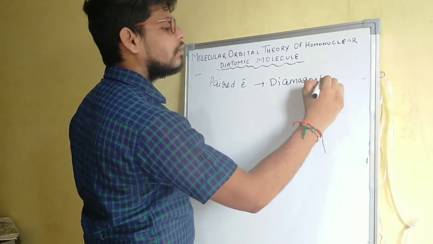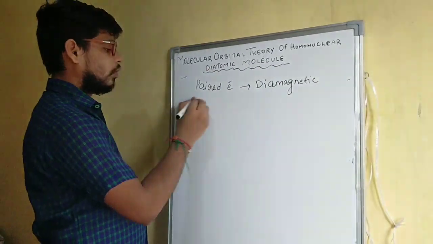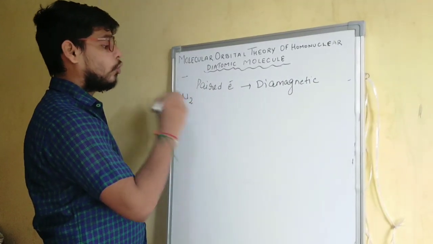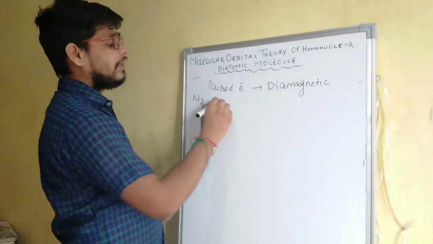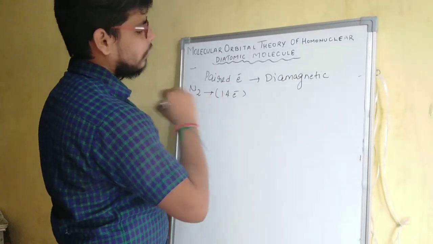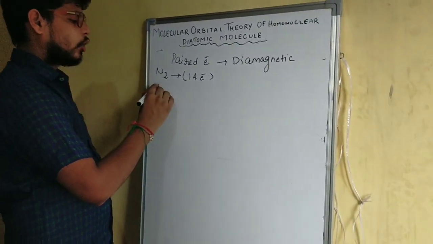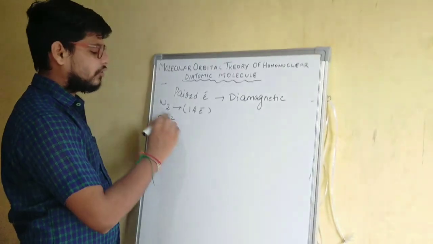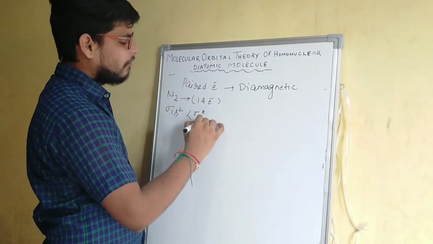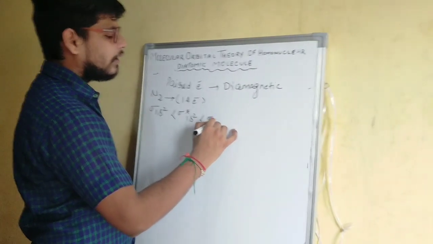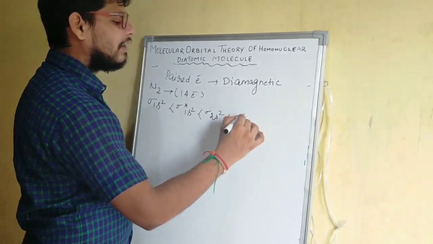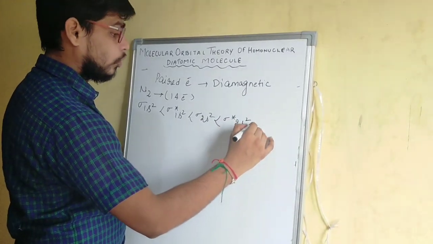If any species contains only paired electrons, it will be diamagnetic in nature. Okay, so let's take the example of N2 molecule. It has 14 electrons. So we will write the electronic configuration: sigma 1s2, sigma star 1s2, sigma 2s2, after that sigma star 2s2.